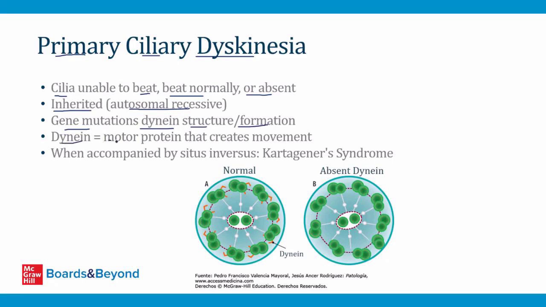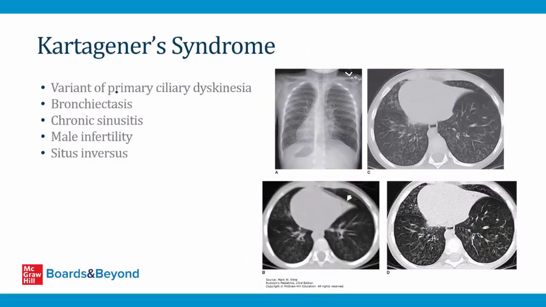So dynein is a motor protein that creates movement. It's a very important part of the cilia in the epithelial lining of the lungs. And so in primary ciliary dyskinesia, because the dynein is not normal, that leads to abnormal cilia, and that's what leads to this condition. And when primary ciliary dyskinesia is accompanied by situs inversus, which I'll talk about in a second, we call that Kartagener syndrome. So Kartagener syndrome is a variant of primary ciliary dyskinesia.